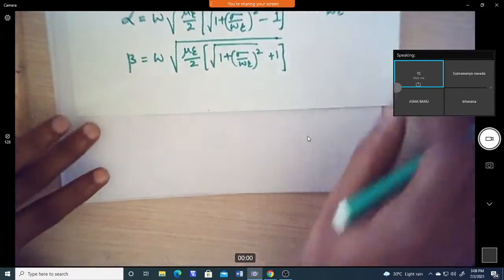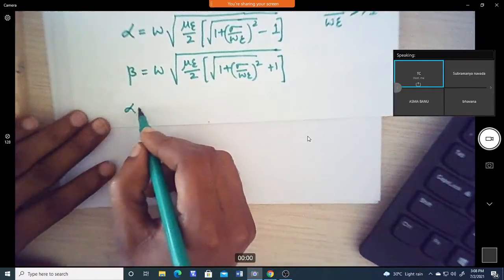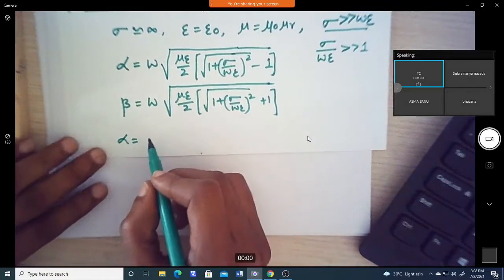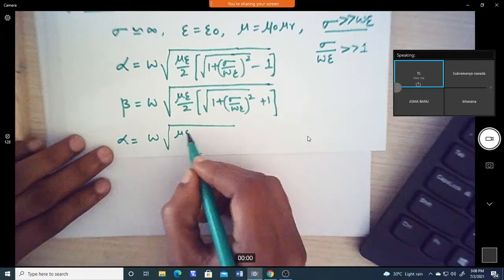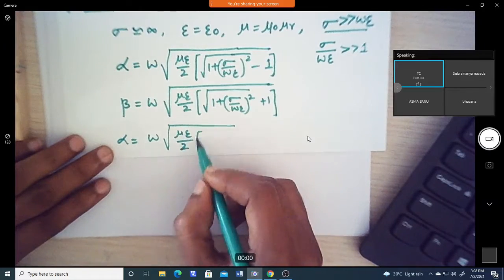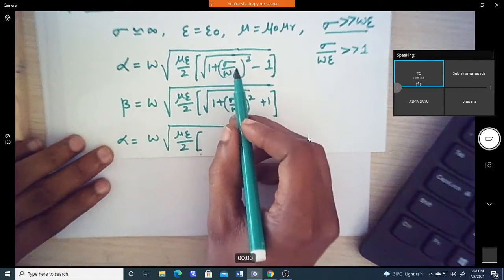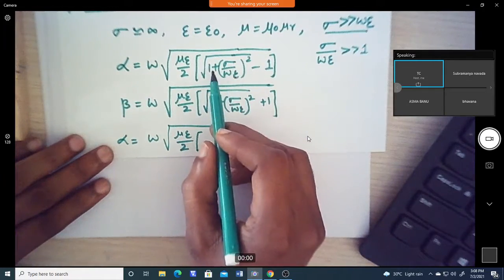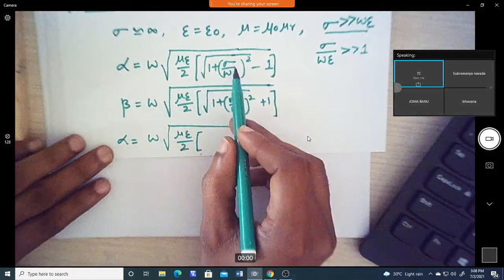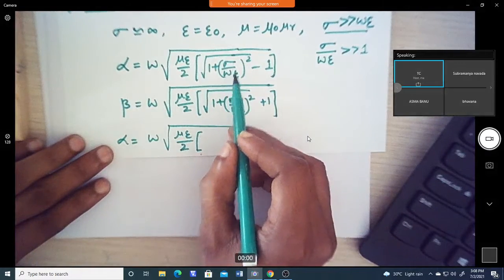So if I write alpha, it is equal to omega into square root of mu epsilon divided by 2, into the quantity one plus sigma by omega epsilon whole square, which is approximately sigma by omega epsilon whole square.